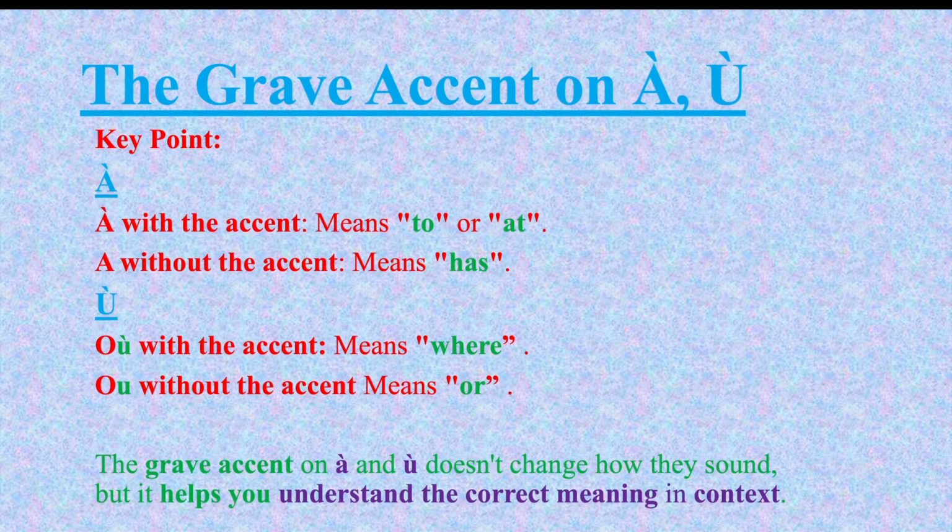The grave accent on A or U. A with the accent means to or at. A without the accent means has. U with the accent means where. U with no accent means or. The grave accent on A and U doesn't change how they sound, but it helps you understand the correct meaning in context.